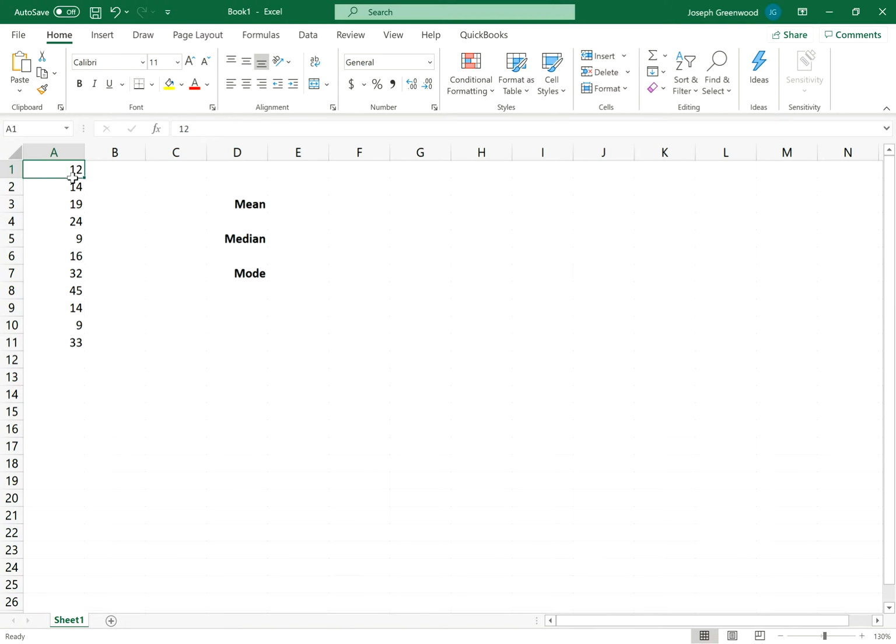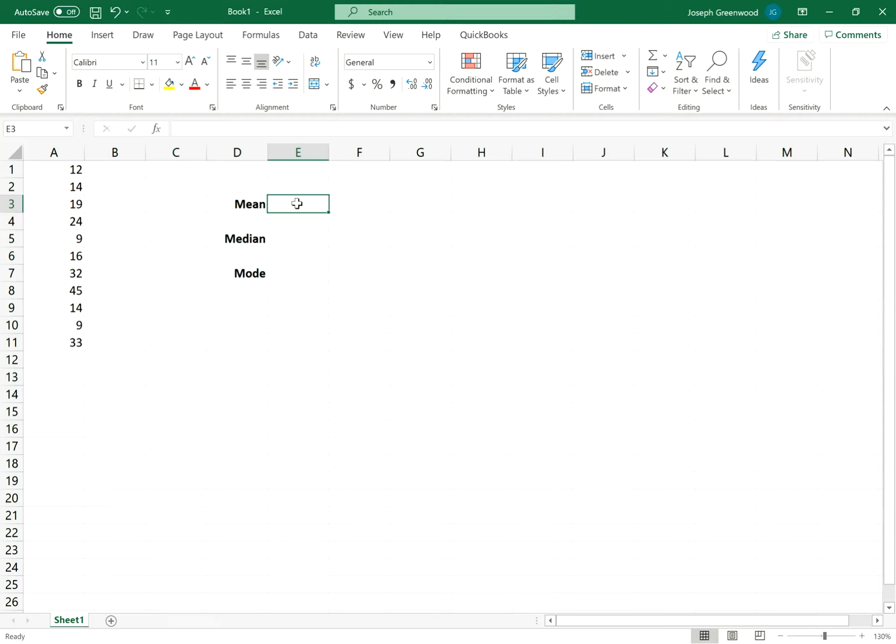We have our set of data right over here in this first column. Now we know that the mean would be adding up all the values in our data set and dividing it by the number of values in the data set. Microsoft Excel can speed up this process for us. Within Microsoft Excel, there's a built-in equation to be able to calculate the mean of a set of data.